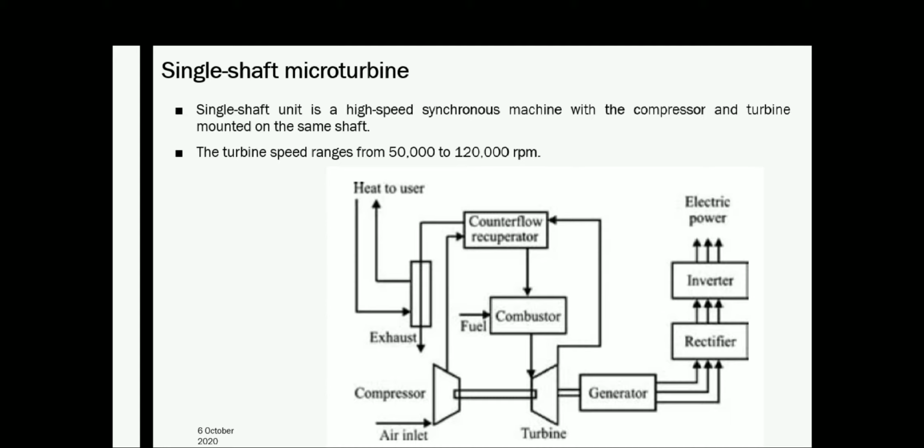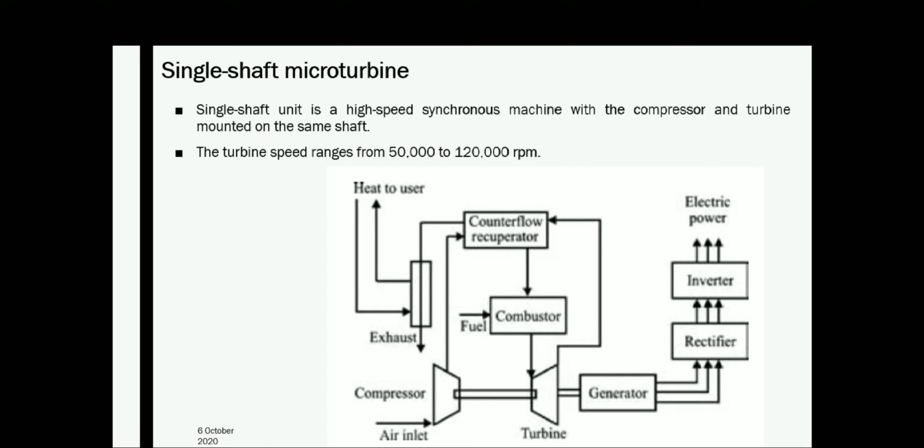Actually, it transfers the heat from exhaust gas to the discharge air before the discharge air enters the compressor. So this reduces the amount of fuel needed to raise the discharge air temperature to the required value. So the function of a recuperator is very important in terms of increasing the efficiency of this micro turbine. This is actually recovering the waste heat energy.